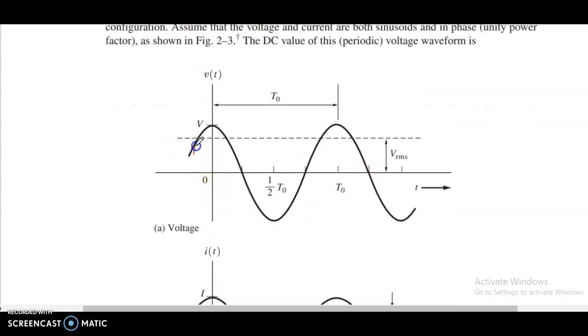Voltage, sinusoidal wave, 0, 1 by 2 T naught, T. Here V rms, T naught, v(t), V.